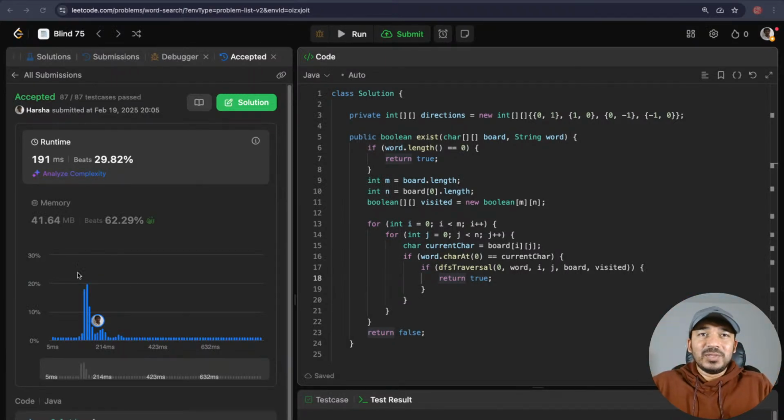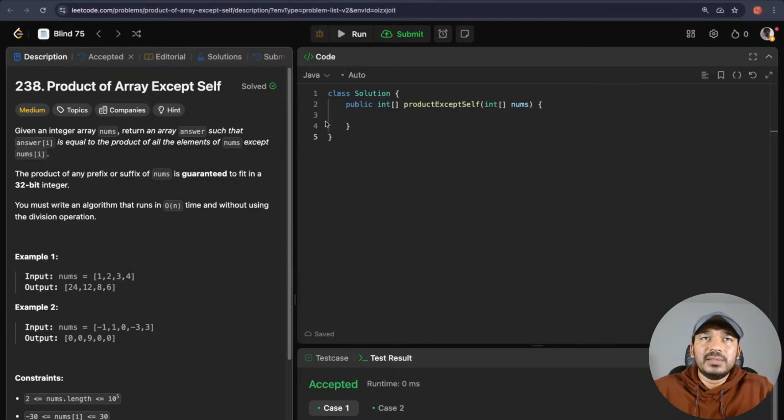Okay, let's get to the next problem. We have to go through 2 more problems in this session in order to complete the agenda that we thought of in the beginning of the session. So we are done with the word search and search in the rotated array in the previous session. Let's start with the next problem now.